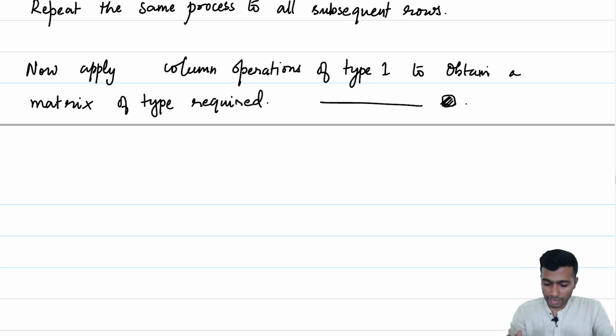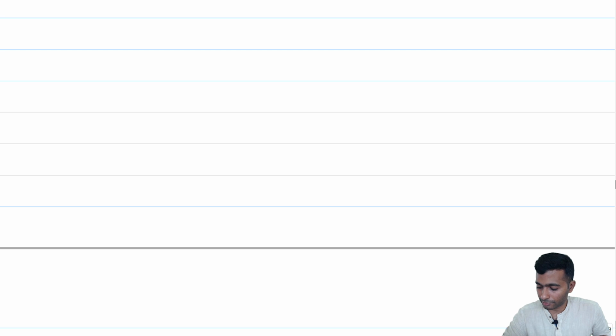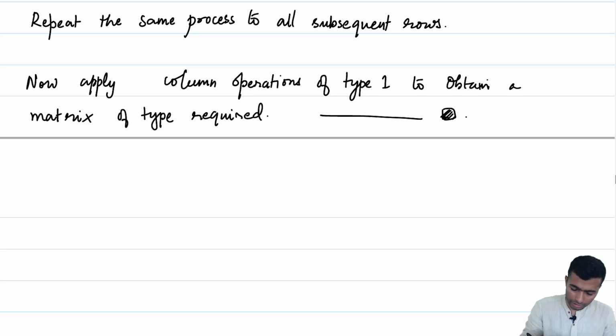So, if r is the rank, we have a particularly nice way of representing a reduced form of that matrix. Let me just note what we did.